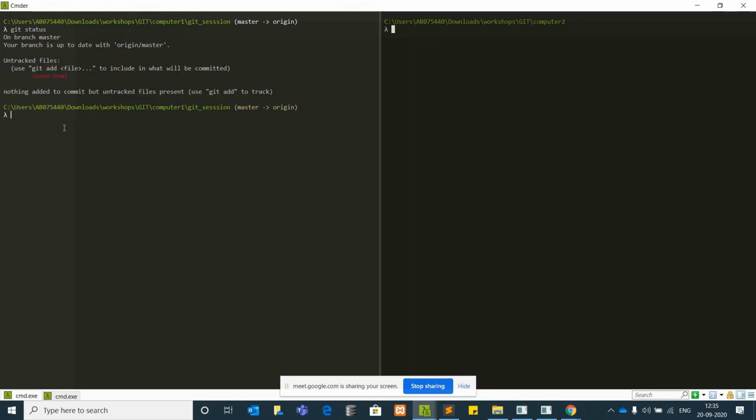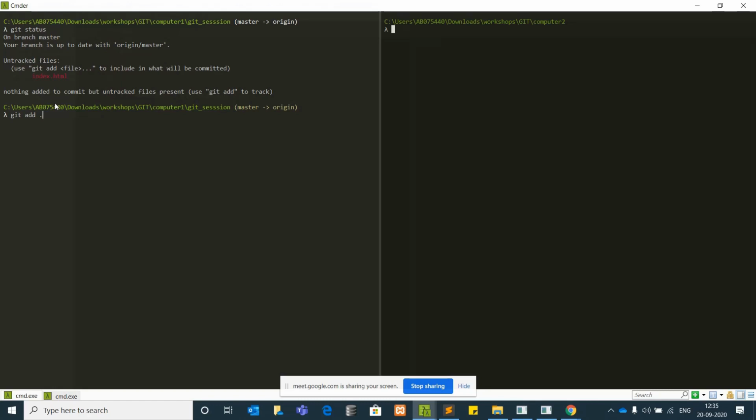So first of all, you need to add this file and push it to GitHub. So I'll add it. You have the command git add. You can use the file name, or simply a dot. Dot means it will add whatever files are modified and whatever files are newly added.